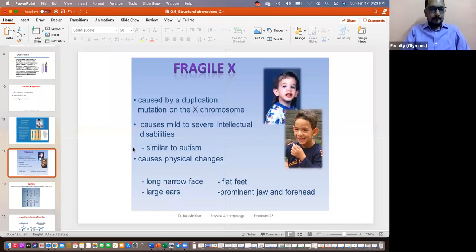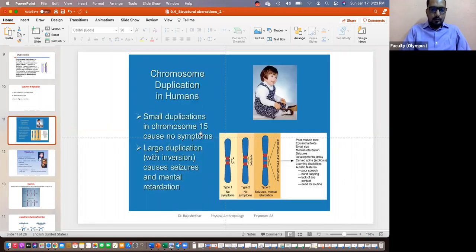Fragile X syndrome, correct. An additional portion on the X chromosome is seen. This is called Fragile X syndrome. Also, duplication on chromosome 15 sometimes leads to symptoms like autism.